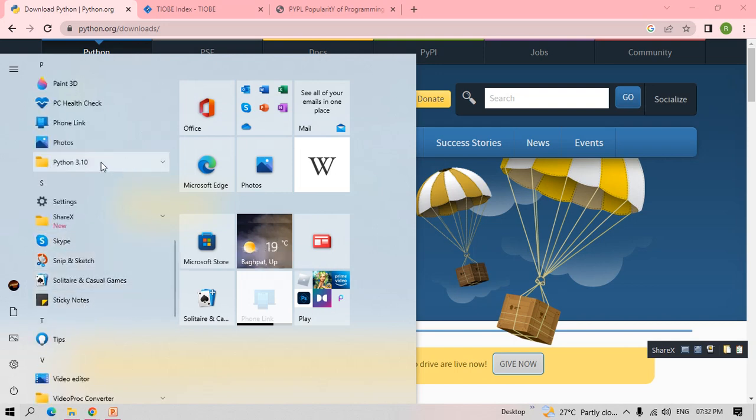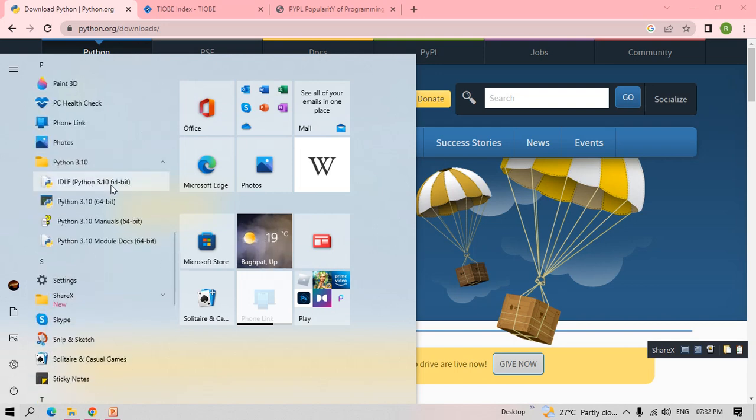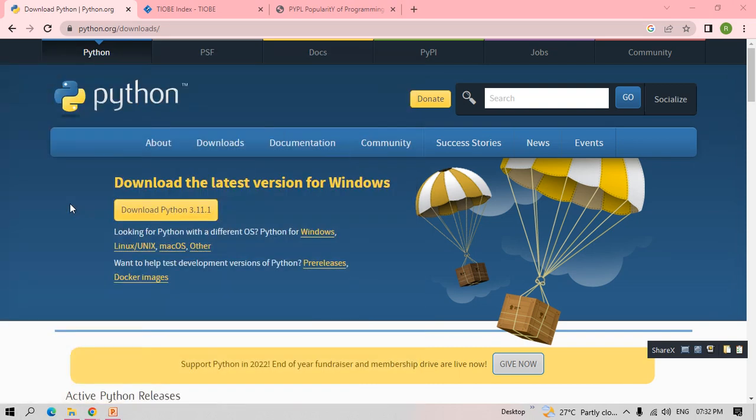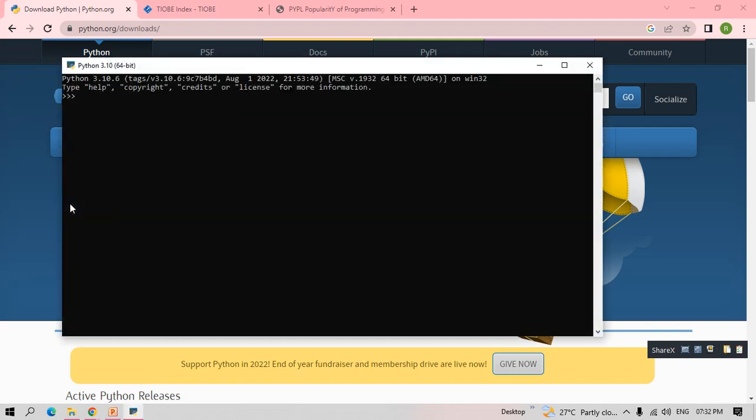See here, a folder like Python 3.10, I have already installed. These are the menu options you will get. I have 64 bits, so I downloaded that. Based on your bits, 32 or 64, you can download. This is a shell type. As I already told, you have two modes: one is interactive mode, one is script mode. This is the interactive mode.